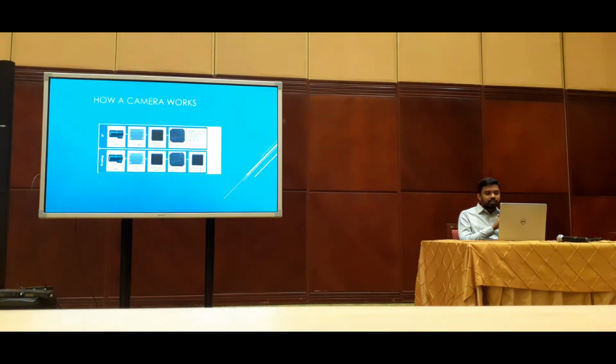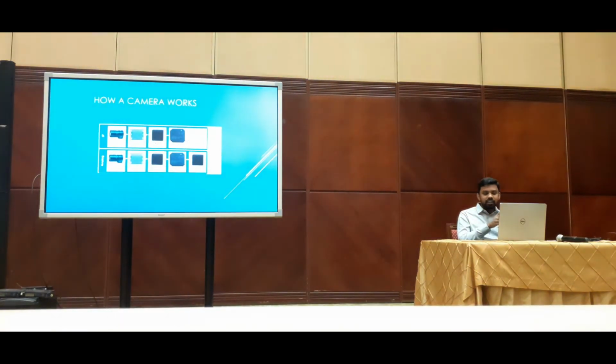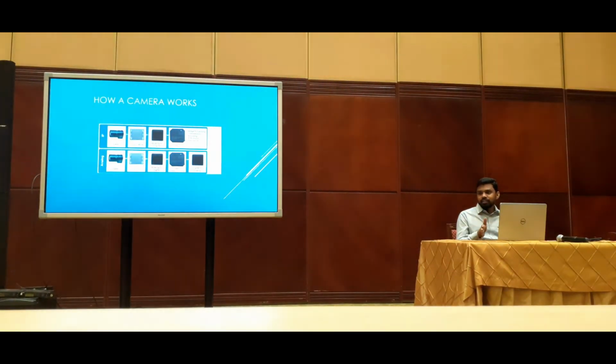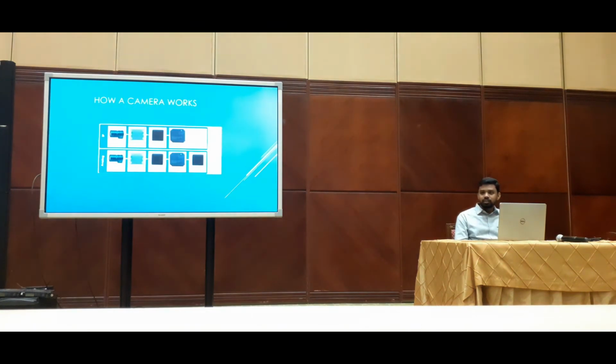And if it is an analog one, then the DSP has to convert this digital signal to analog. This is how the camera works.